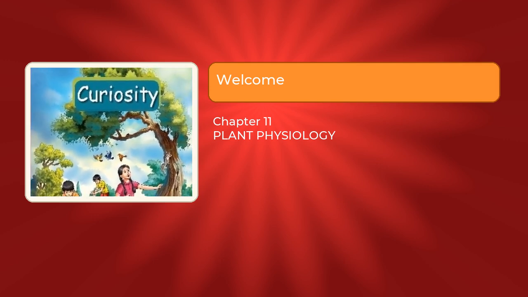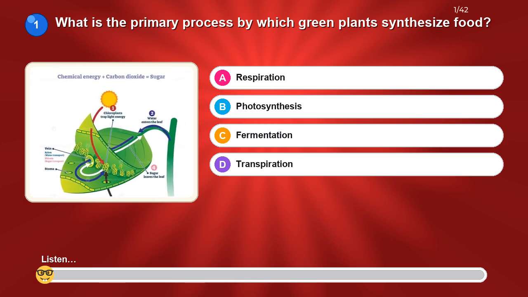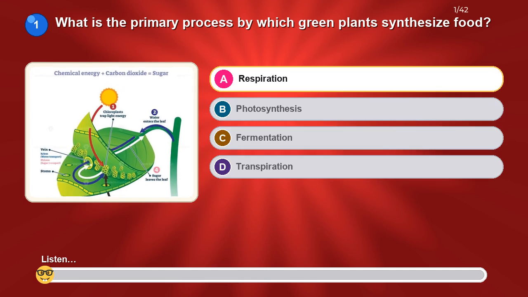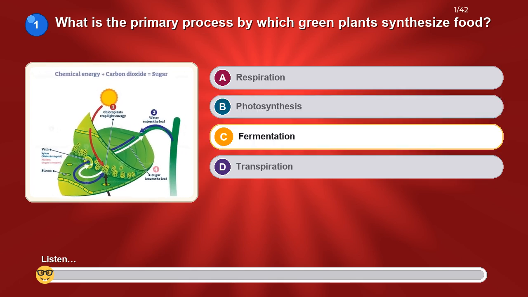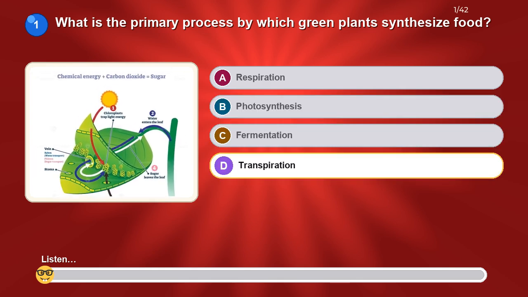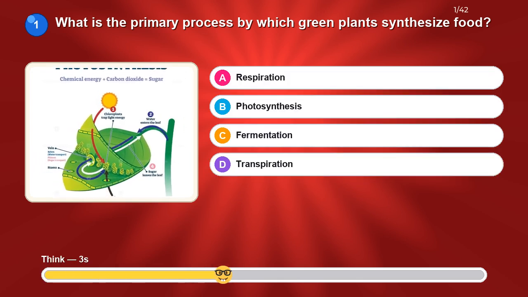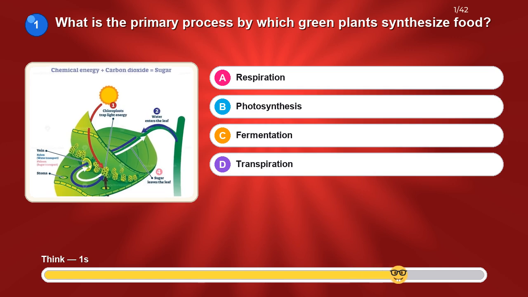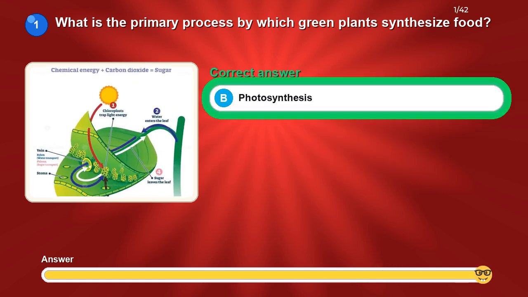Let's get started. What is the primary process by which green plants synthesize food? Option A, respiration. Option B, photosynthesis. Option C, fermentation. Option D, transpiration. The correct answer is photosynthesis.